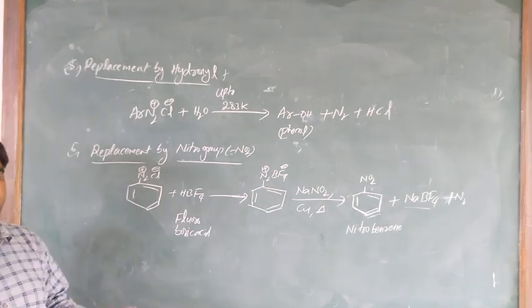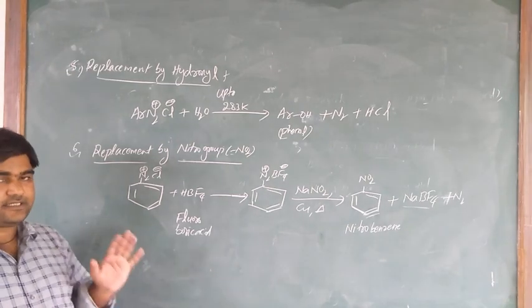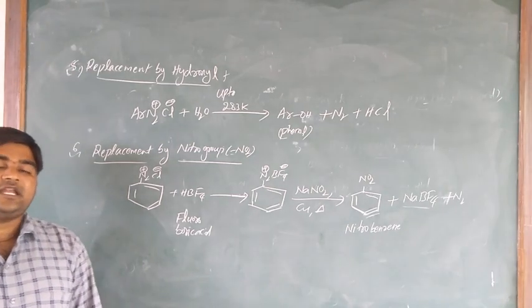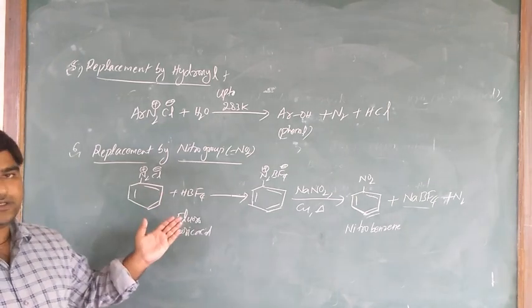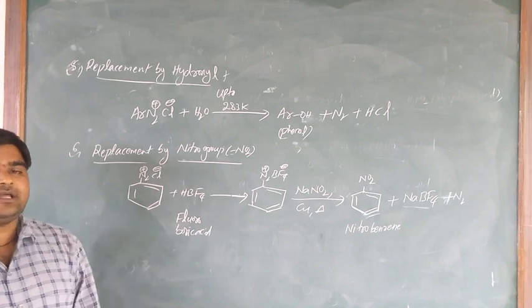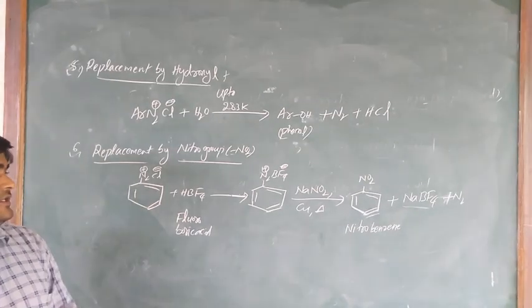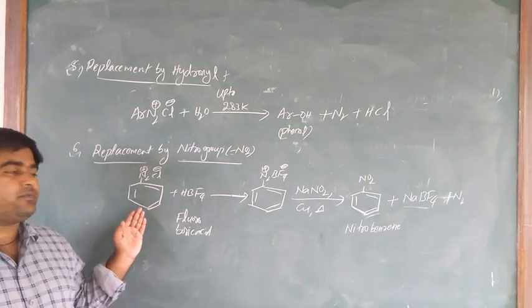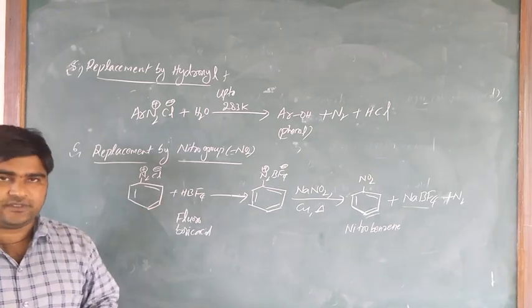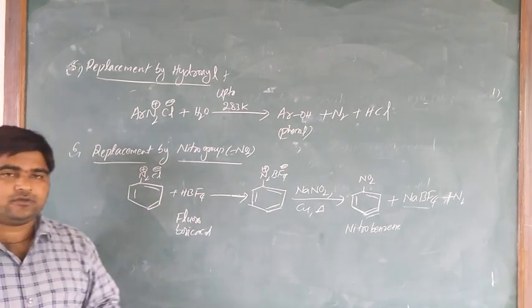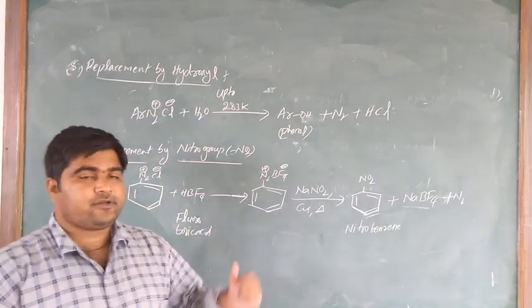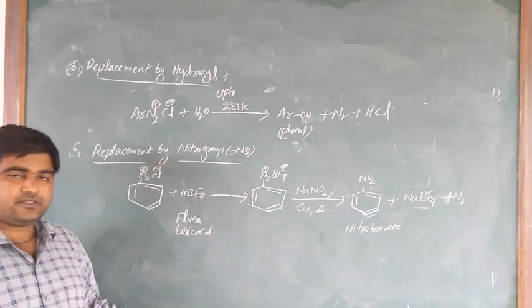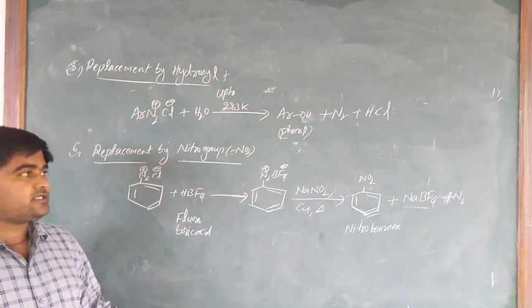So these are the 6 replacement reactions. In this, Sandmeyer's and Gattermann's reactions are very important, and sometimes this one is also very important. Last year they asked a question from these 6 equations only: how to convert benzene diazonium chloride salt to nitrobenzene. Simple, you just have to write this equation. A 3 marks question. So this is all very important.